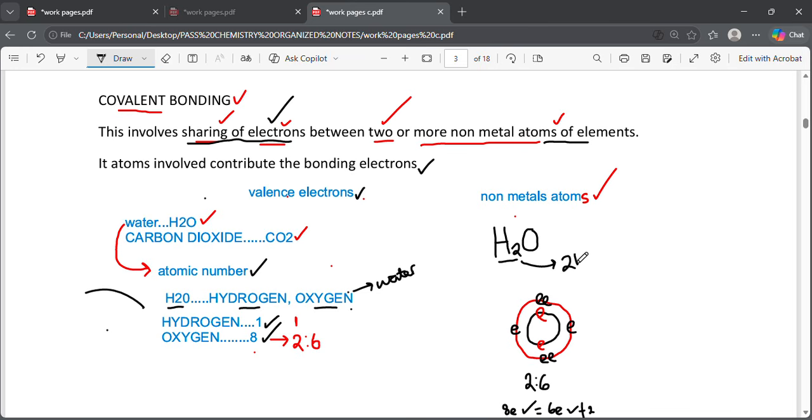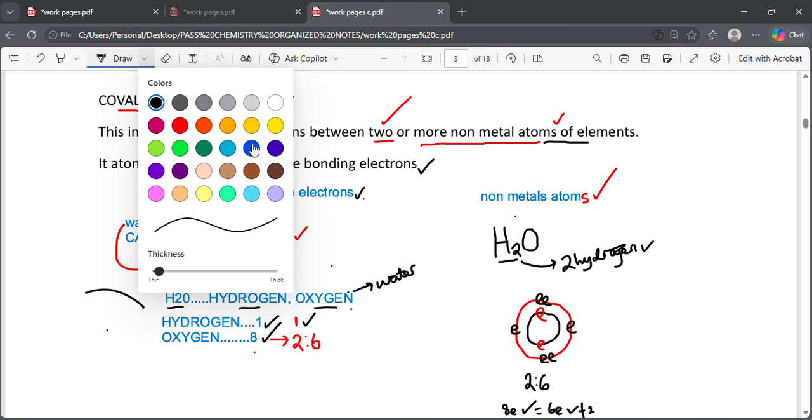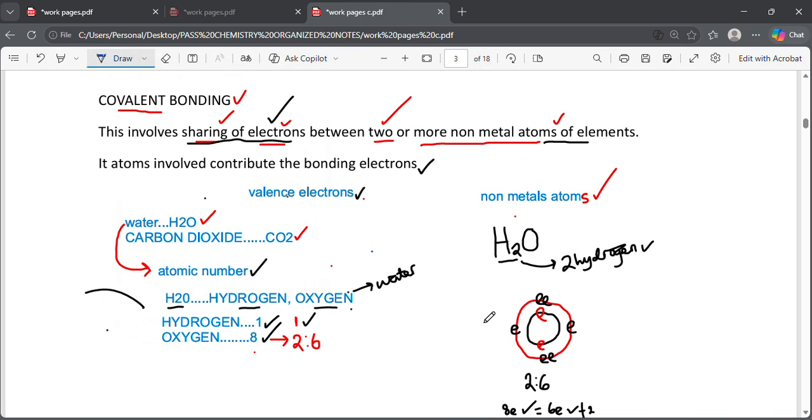That's why you always see them 2 in the formula H2O. But we have said each hydrogen atom has an atomic number 1. So what will happen? 1 is going to come here.